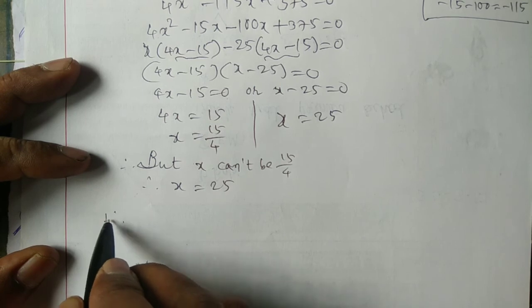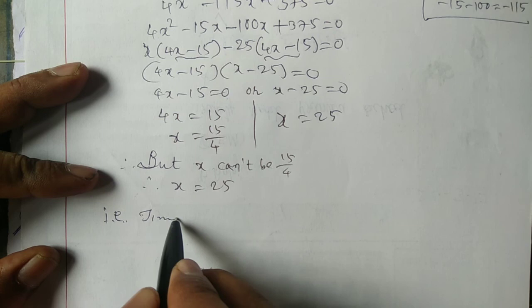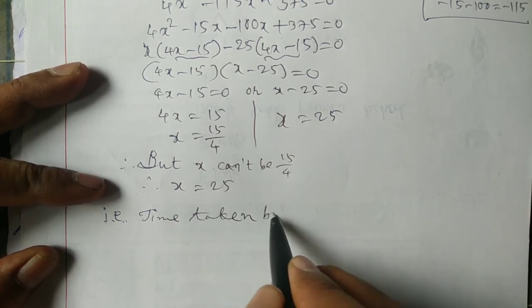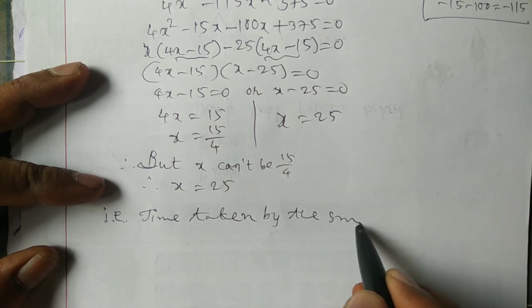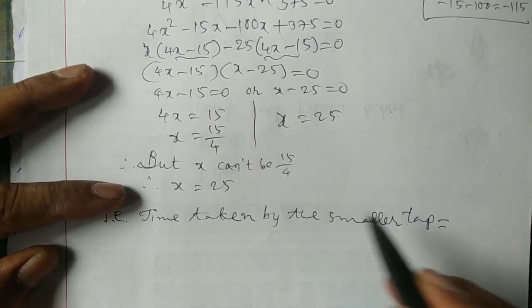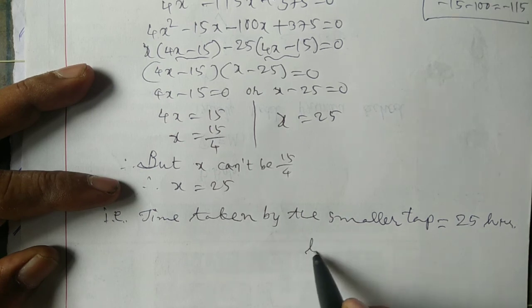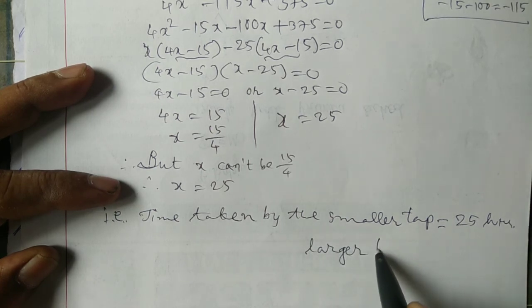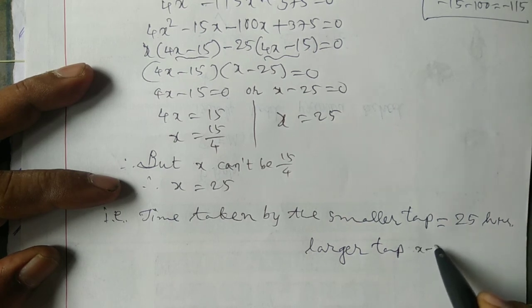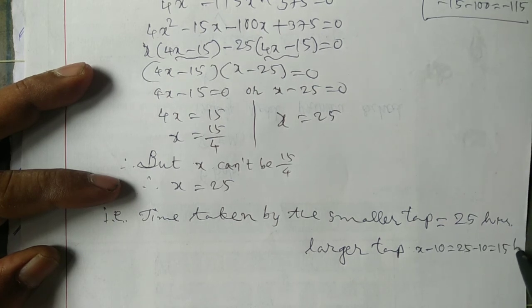That means the time taken by the smaller tap is equal to 25 hours. For the larger tap, x minus 10, 25 minus 10 is equal to 15 hours.